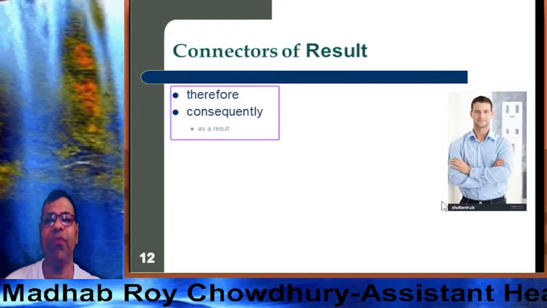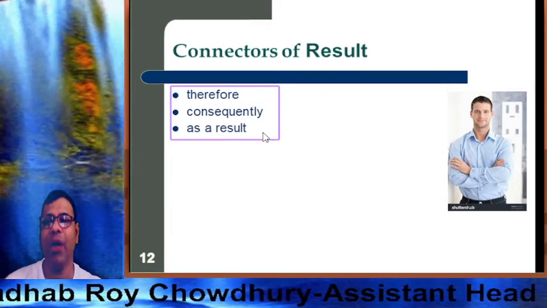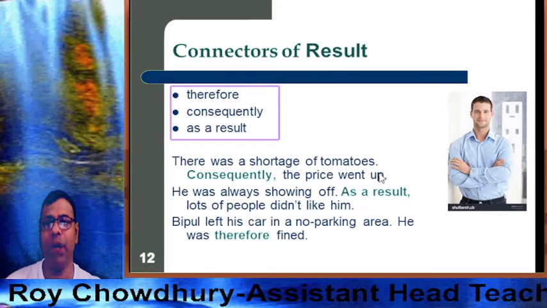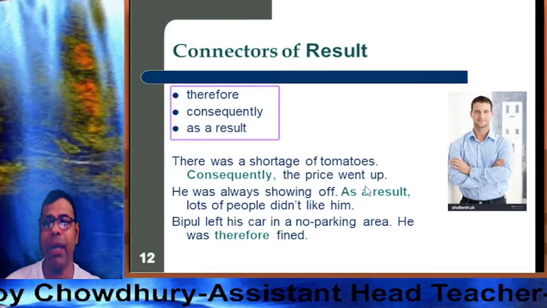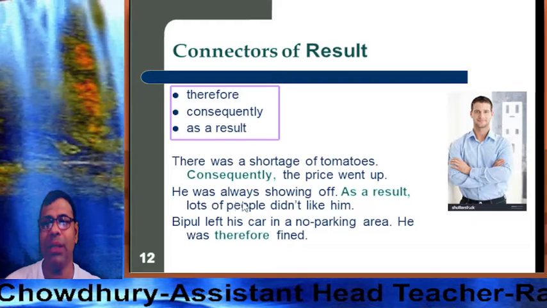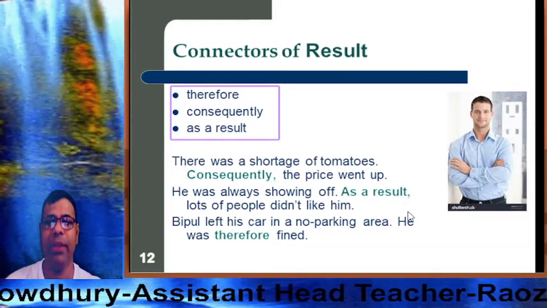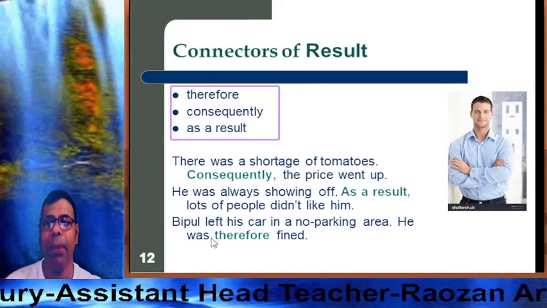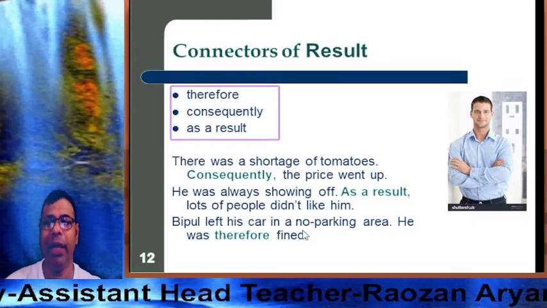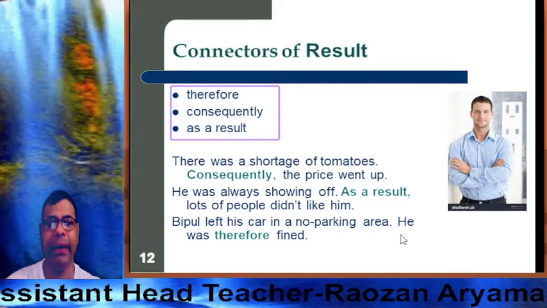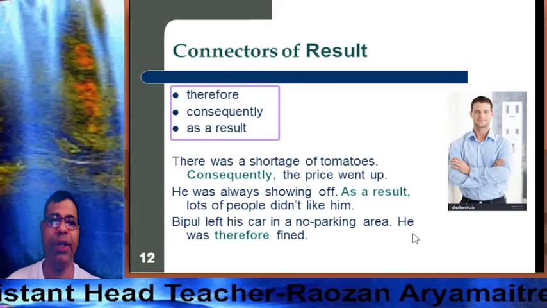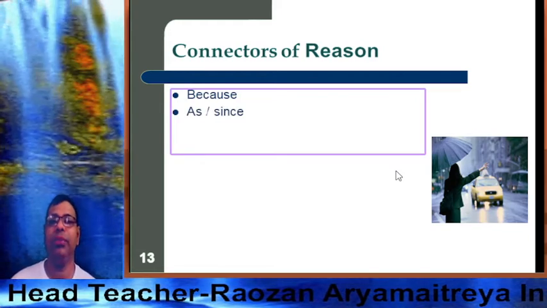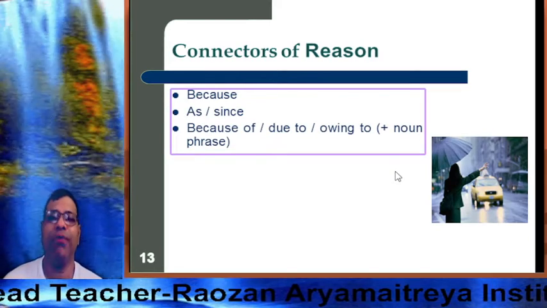So, connectors of result: therefore, consequently, as a result. There was a shortage of tomatoes. Consequently, the price went up. He was always showing off. As a result, lots of people didn't like him. People left his car in a no parking area. He was therefore fined.